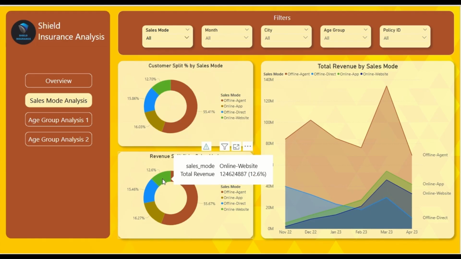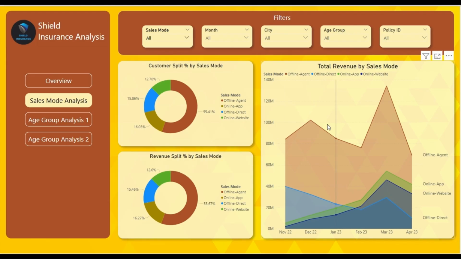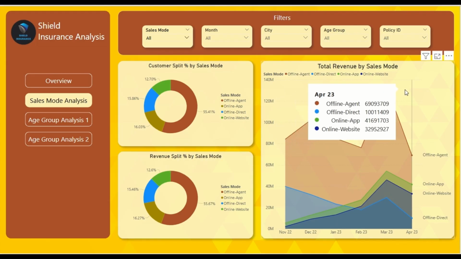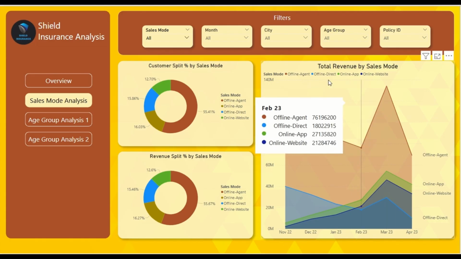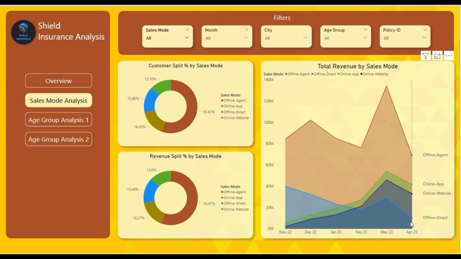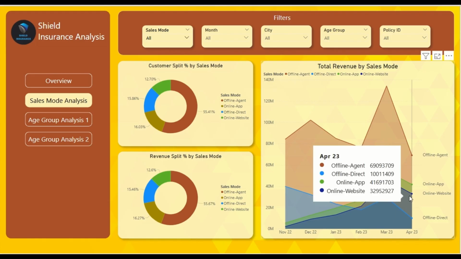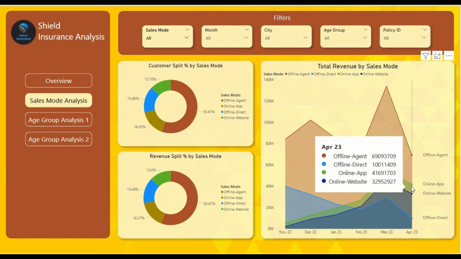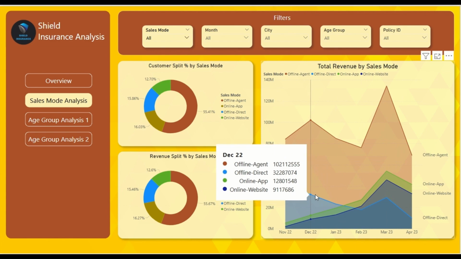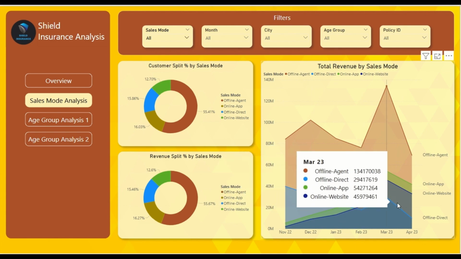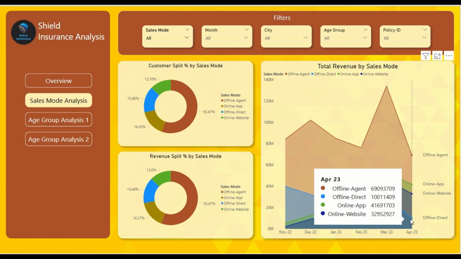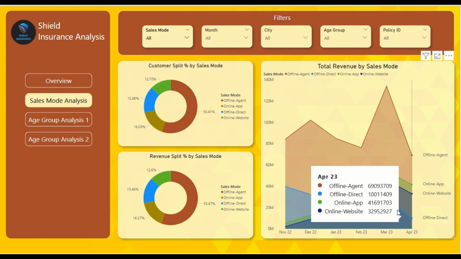But it is not the complete truth. If you see here in the line chart visual, in April you'll be able to see that online website is rising and online apps are also rising, and offline direct by time is declining, becoming the least preferred medium by the customers.